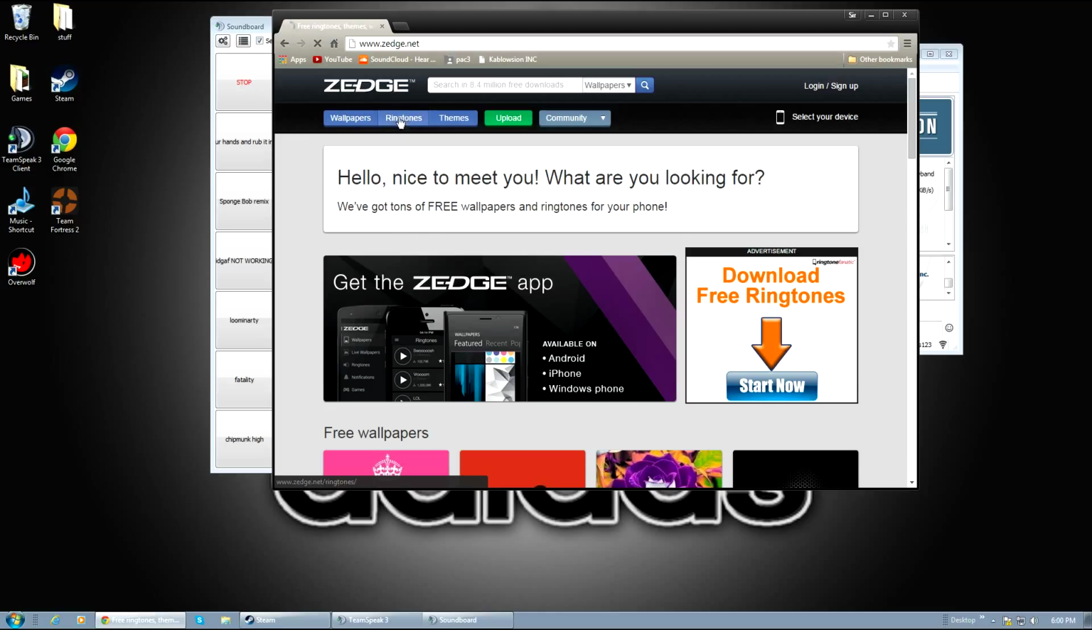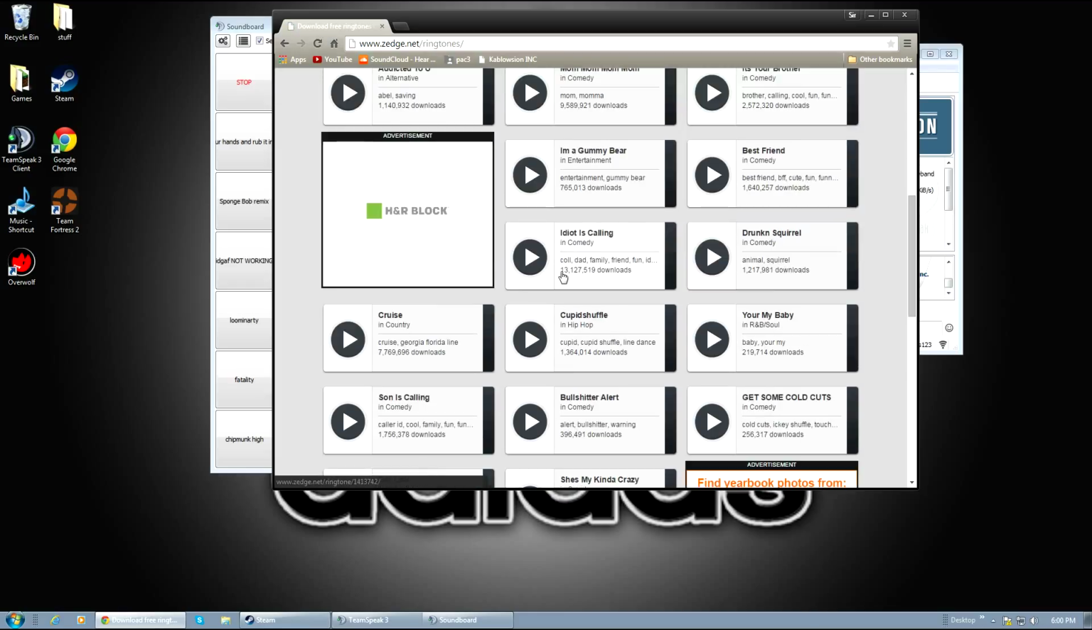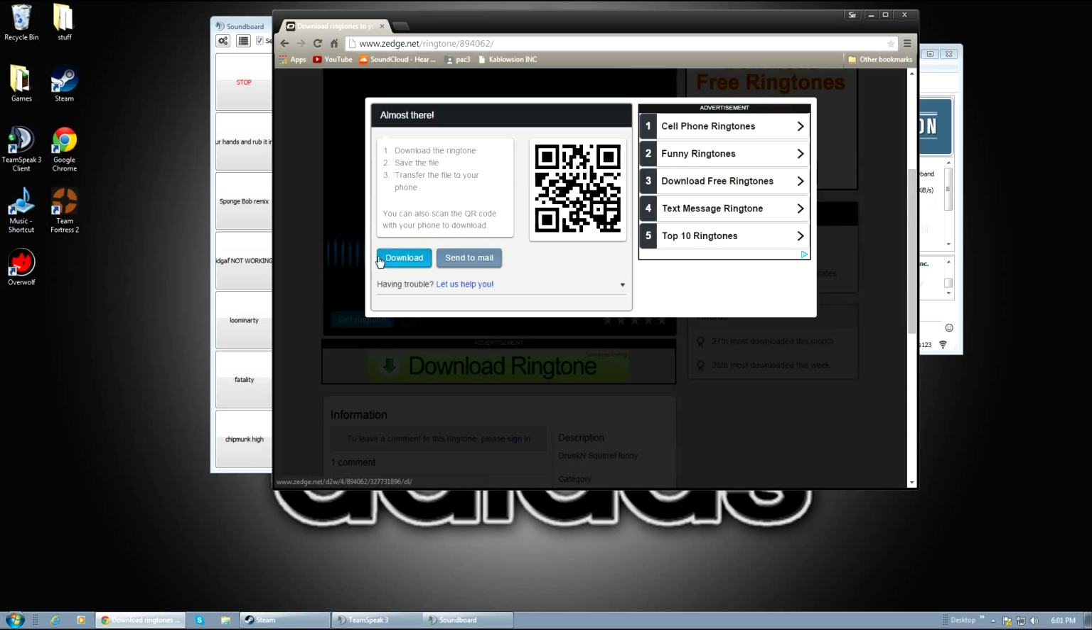You want to go up here and click ringtones. With ringtones, you can find some really fun ones. So I want Jumping Squirrel. You probably won't be able to hear that. But yeah, the Drunken Squirrel is a very funny one. I love it. I have it on my phone. You would do get ringtone. Do not do the advertisement, download ringtone. That's a virus. I've tested it. Okay, you're almost there.